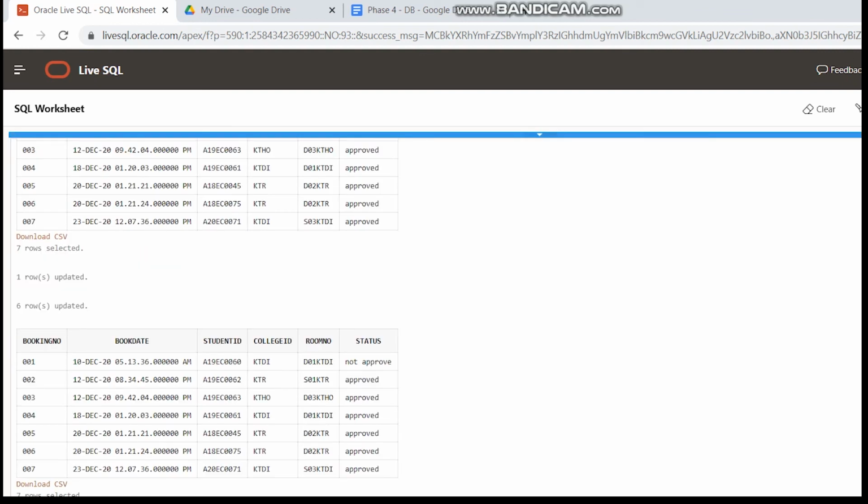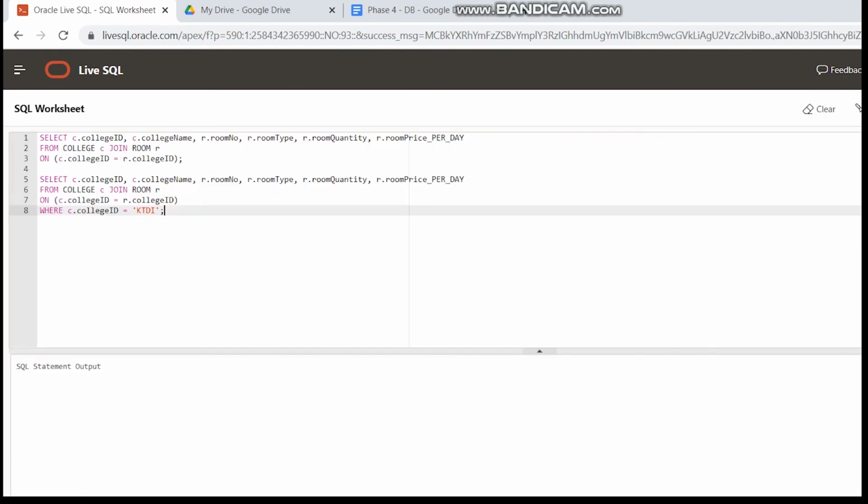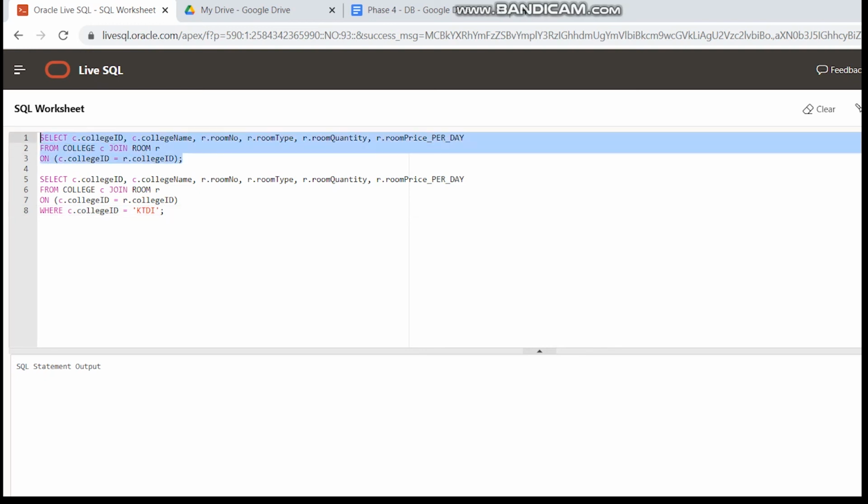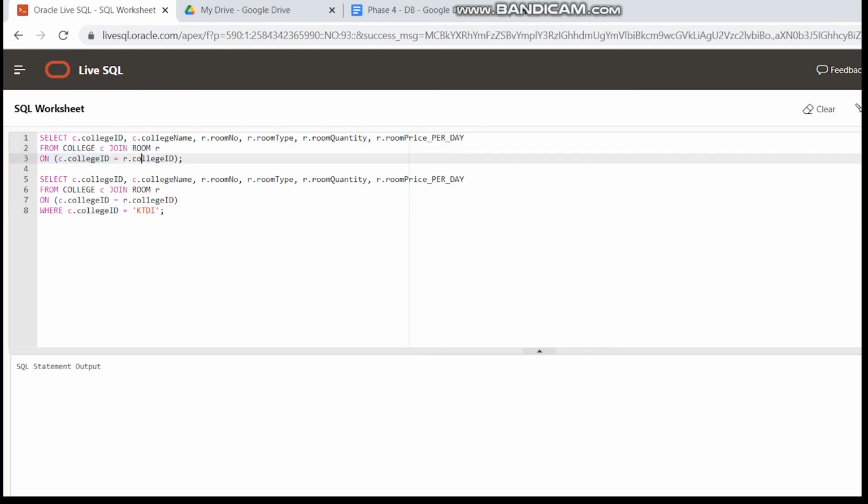Let's see. You can see that the status is added to the booking table, and the status of 001 is set as not approved while the others are approved. So here, the admin can also view the full details from the college. We join 2 tables, college and rooms, to display the full information from the college and from the room. The next one is we set the specific college to KDDI, so they can only view the details in KDDI.